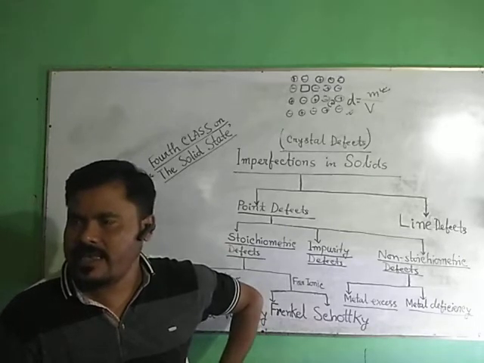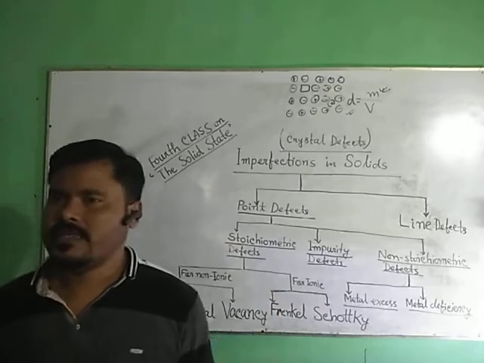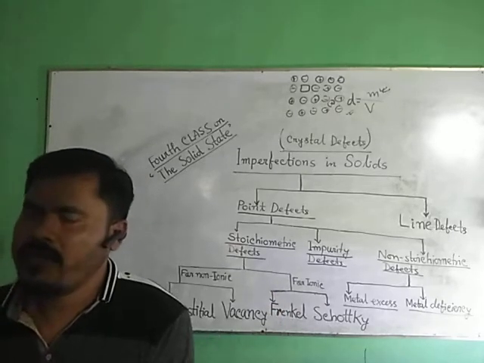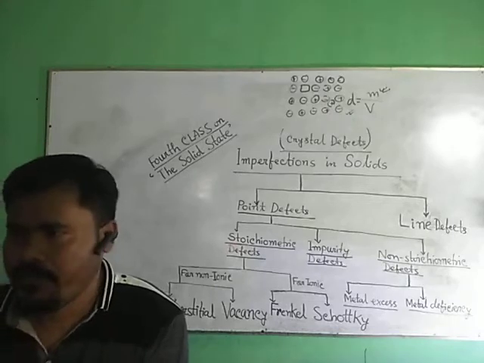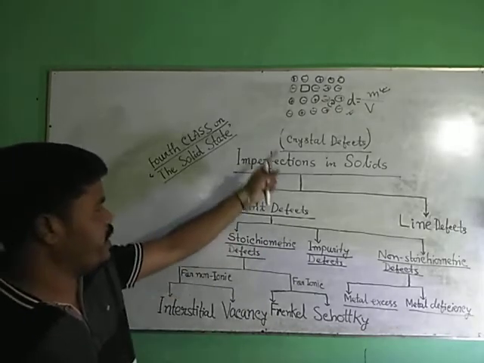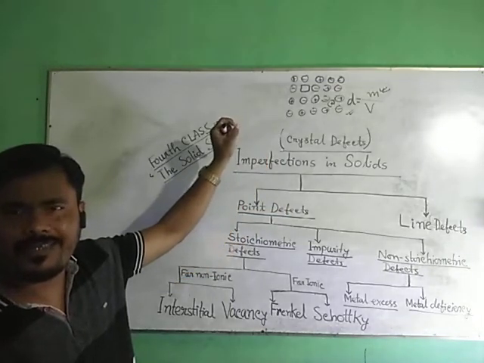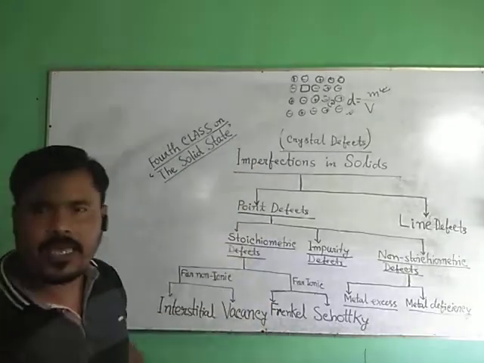ZnS, AgCl, AgBr, such crystals. What happens? We get Frenkel defect. So what is the condition to get Frenkel defect? There must be a size difference between the cation and anion.